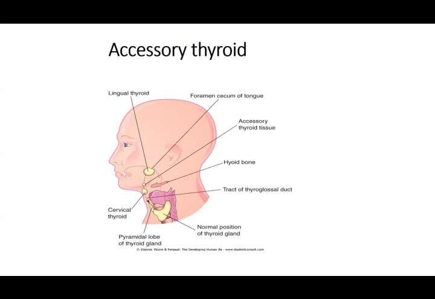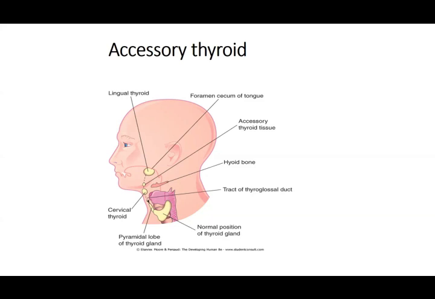So these are called accessory remnants. The normal thyroid is there, but this is the accessory one. If you have an enlargement of these accessory thyroid glands and you want to remove them, before removing these accessory ones you have to be very careful that this is not the only thyroid that the person has. It's just an accessory component, and he or she has a normal thyroid. If you remove it, considering it as an accessory thyroid gland swelling, and afterwards you realize that no, this was the only thyroid.